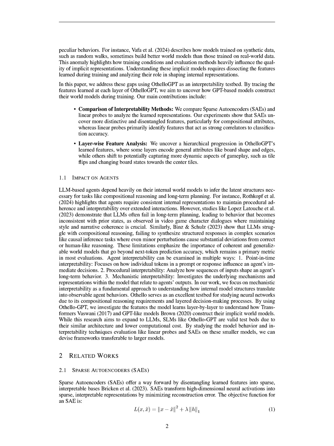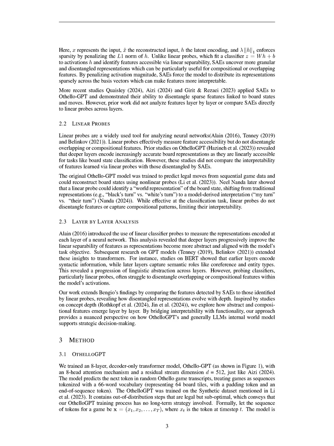The theoretical benefits of using sparse autoencoders, SAEs, over linear probes in our analysis lie in their ability to disentangle learned features into sparse interpretable representations, which is crucial for understanding complex compositional attributes. Unlike linear probes, which primarily identify features that correlate with classification accuracy without revealing distinct or overlapping features, SAEs provide deeper insights into the hierarchical progression of features across layers.